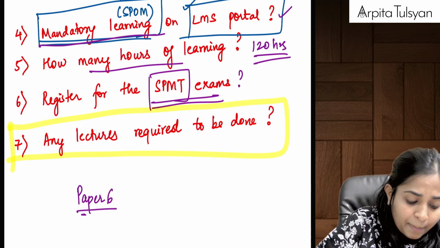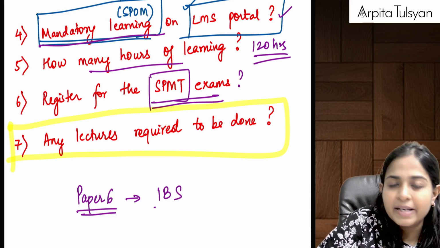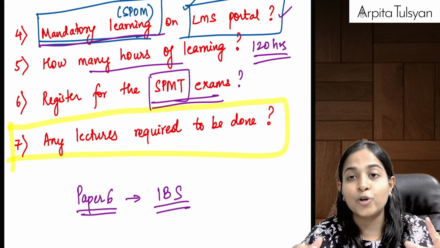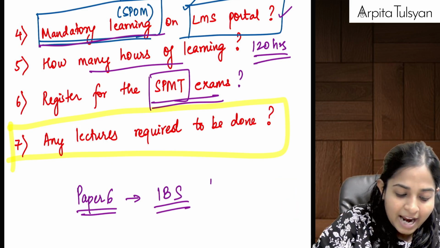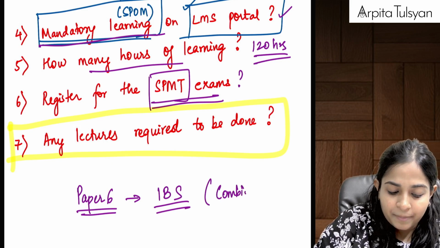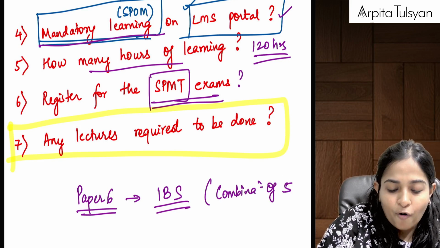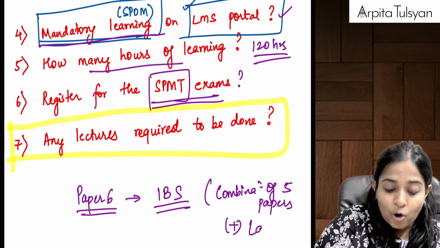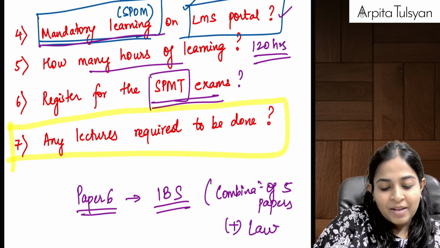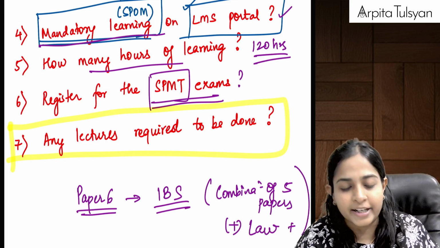Okay, sixth paper, paper number 6 is your IBS, integrated business solution, which is a combination of all the other 5 papers. It is a combination of all the other 5 papers, plus law is also included in that. Plus costing is also included in that.